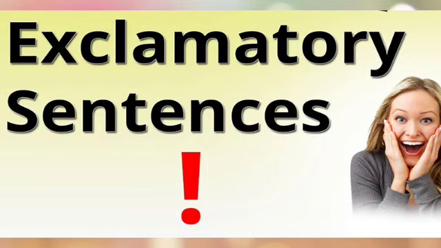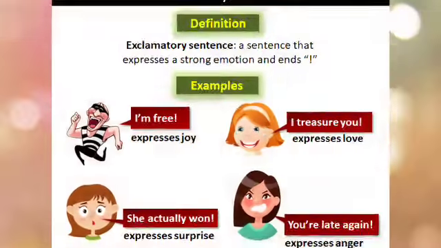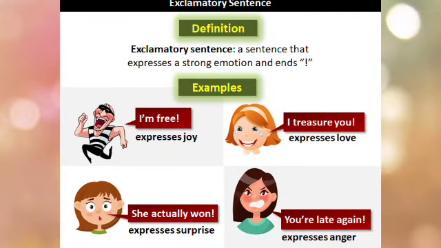Now let's learn the last type of sentence, that is exclamatory sentences. An exclamatory sentence is a sentence that expresses strong feelings and strong emotions. Exclamatory sentences end with exclamation marks. Now let's learn some examples of exclamatory sentences.